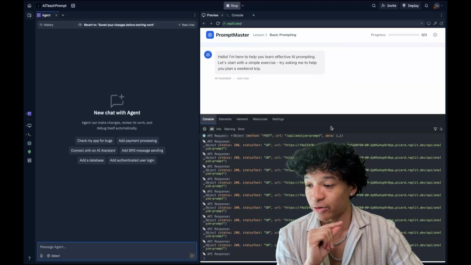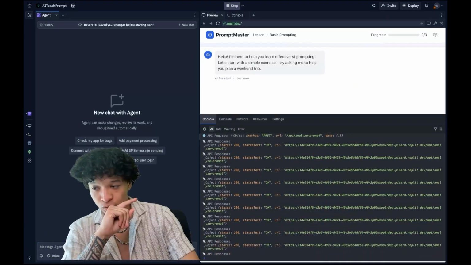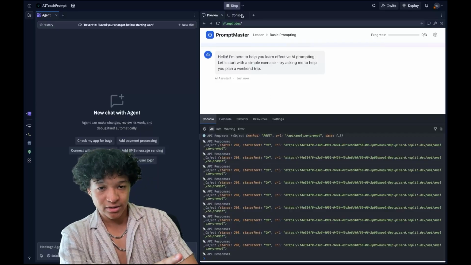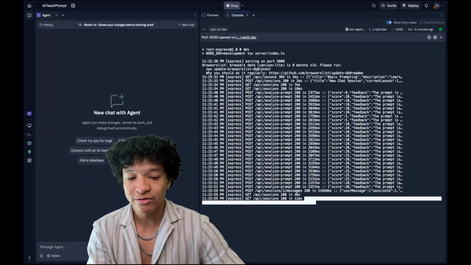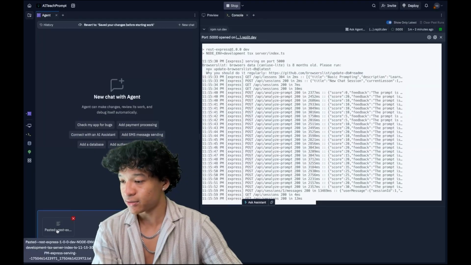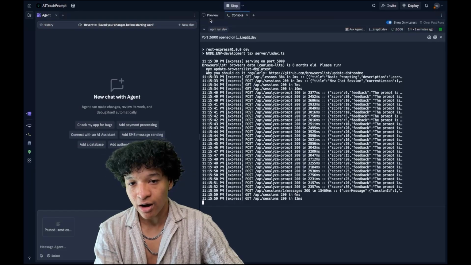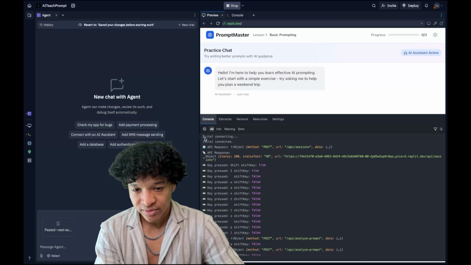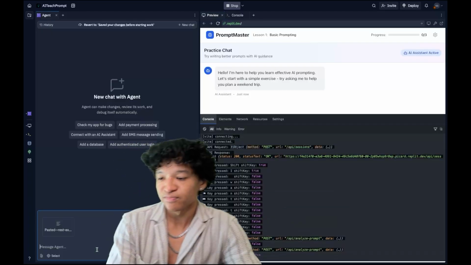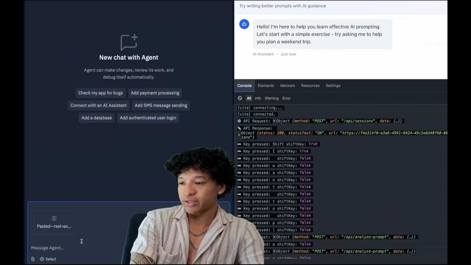Now, since our app already does have debugging logs, which you can see that I'm sitting on right now, we have client logs and we have server logs. I'm going to first copy all of the client logs. I'm going to paste it in here in the chat log. And then I'm going to copy all of the server logs. This is a bit of an annoying process because there's no way to copy everything at once. So in the bottom right here, I'm just going to copy it section by section.